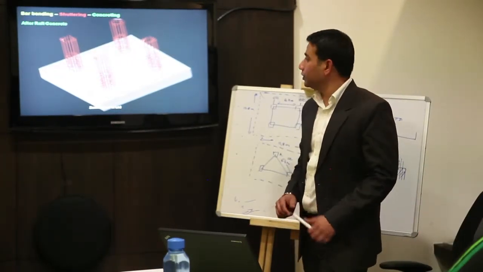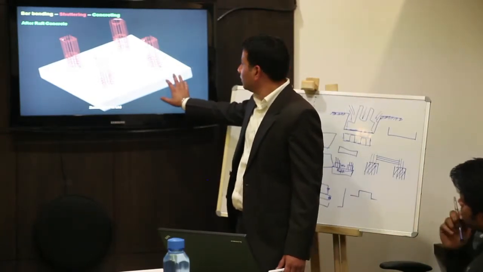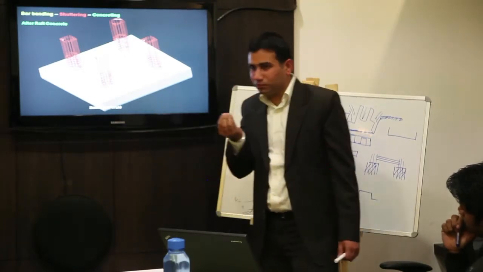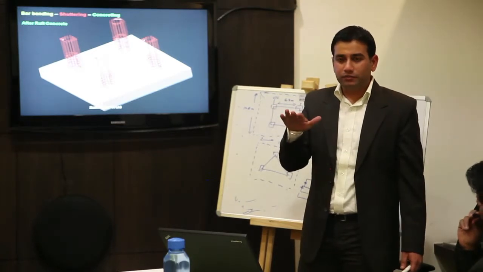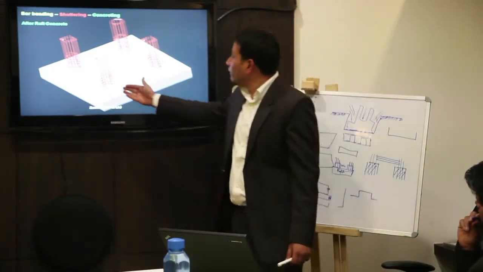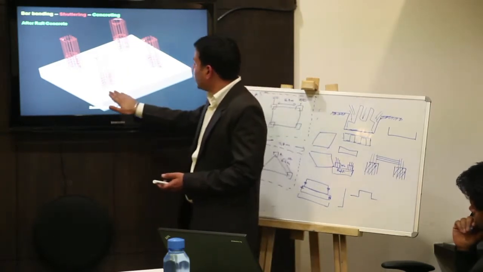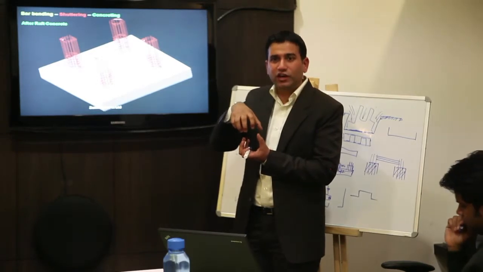After raft concreting, that will be according to this, right? But in the column, there should be some portion that should not be plain, because we have to go for the further lifting of that column. If that portion is clean, there is no proper bonding between the raft and the column.